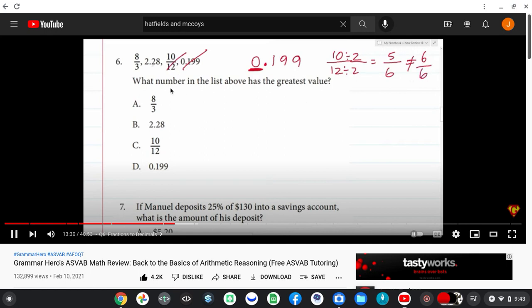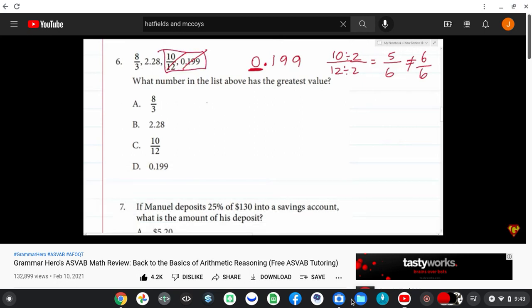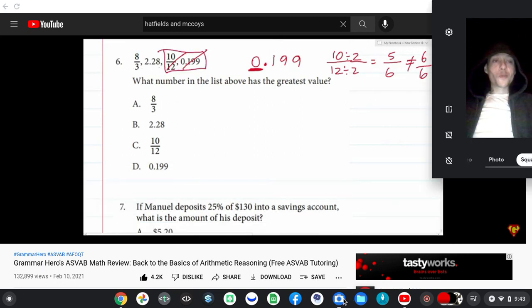We have 2.28, which is greater than 1, so it's greater than these fractions. We have 8/3, and what we want to figure out is if 8/3 would be bigger than 2.28. How can we compare this fraction to this decimal? Well, all of these things are the same thing.